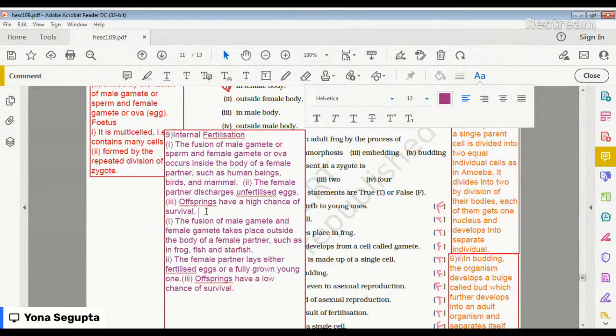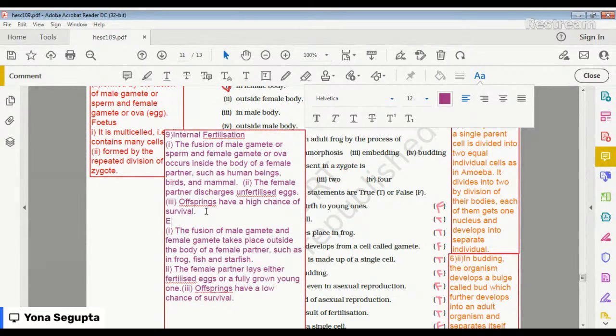So, this is the internal fertilization, and this is the external fertilization.